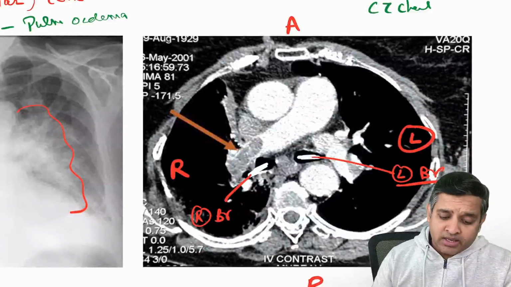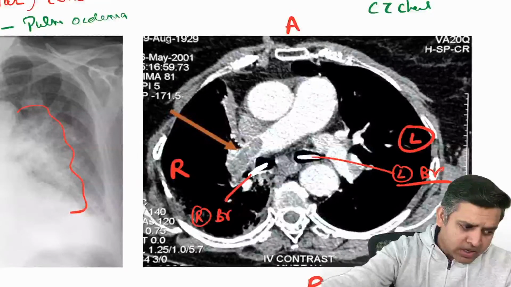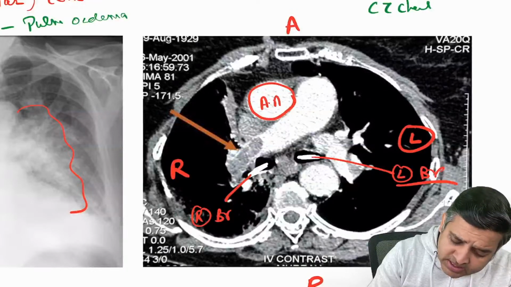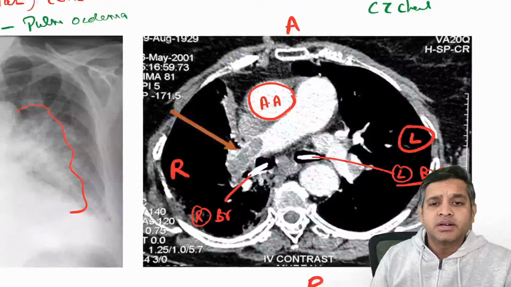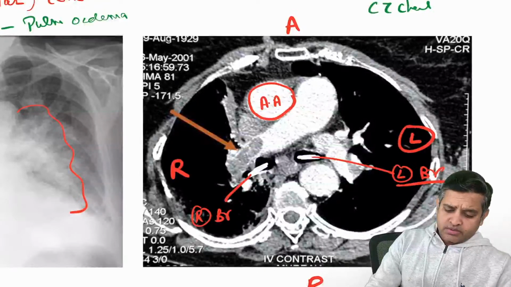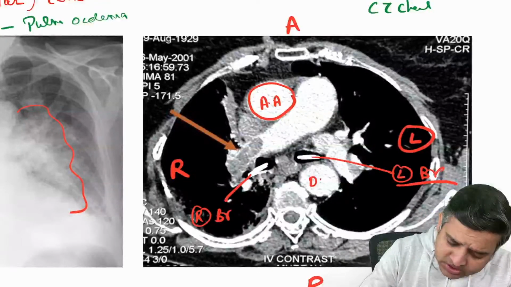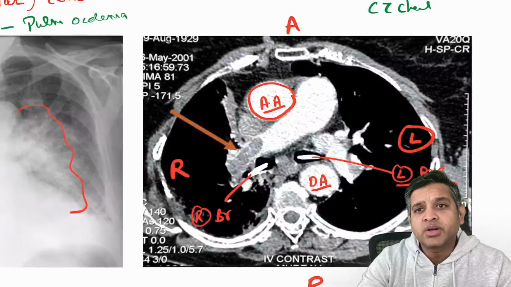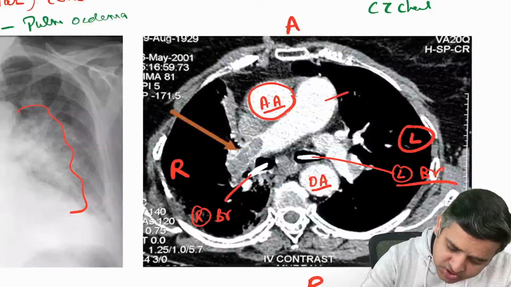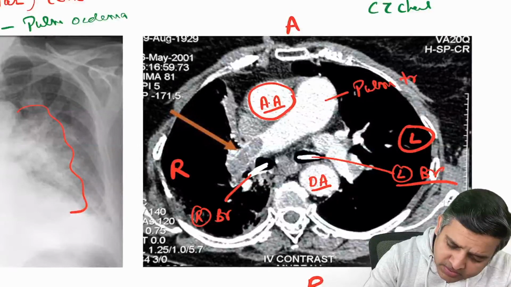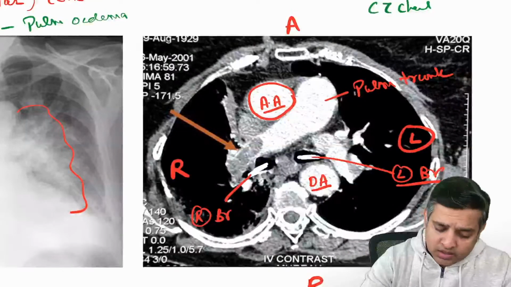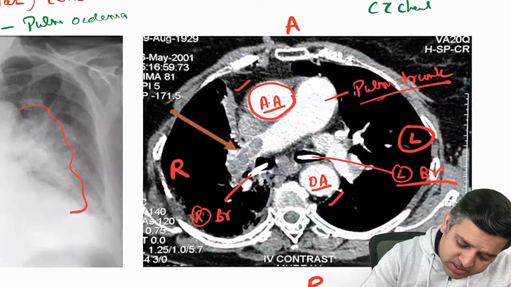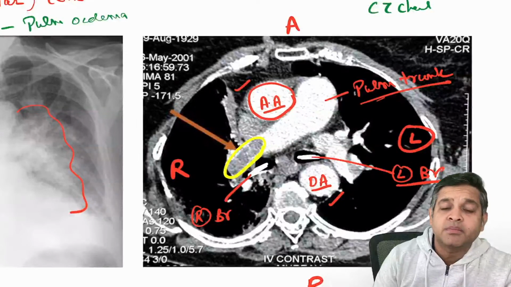If I am below the carina, that means this white structure should be ascending aorta, right? And if this structure is ascending aorta, this structure has to be descending aorta. This is ascending aorta, this is descending aorta, right? And this structure is pulmonary trunk. This is ascending aorta, this is descending aorta, this is pulmonary trunk, and now I am seeing a filling defect within the pulmonary artery, right?